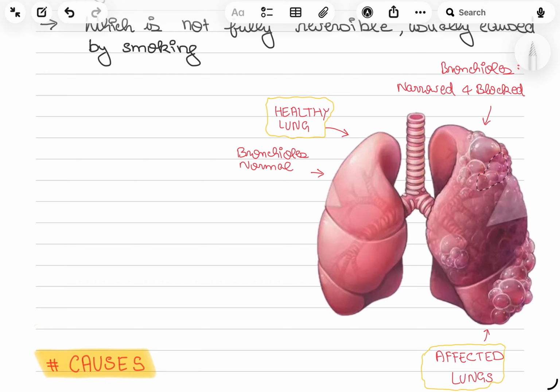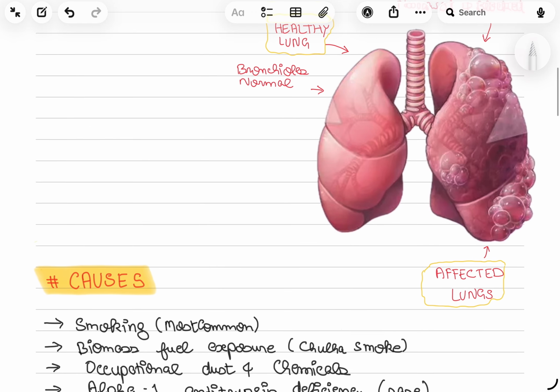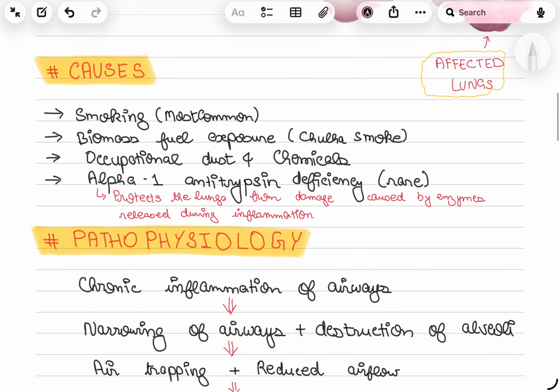Can you appreciate? So the bronchioles are narrowed and affected. You can draw this type of diagram even in the exams.